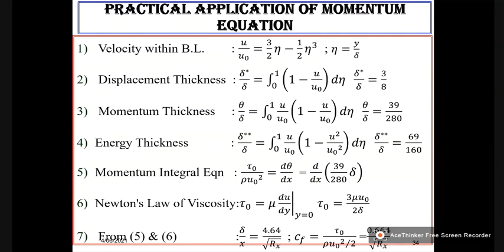So these problems we will be working. Okay. We'll take one velocity distribution, this velocity distribution. This is a parabolic distribution, and we'll try to get the displacement thickness, momentum thickness, energy thickness, everything. We'll try to get everything. Okay.